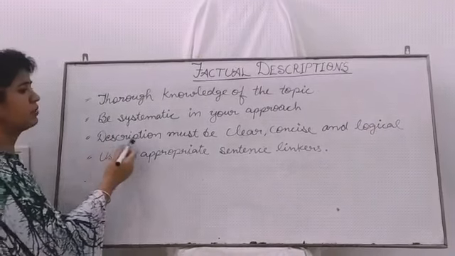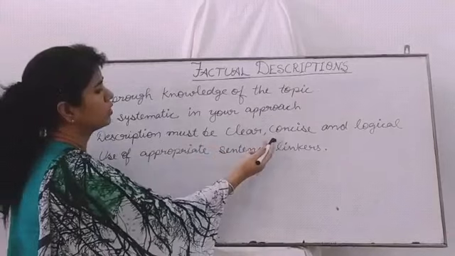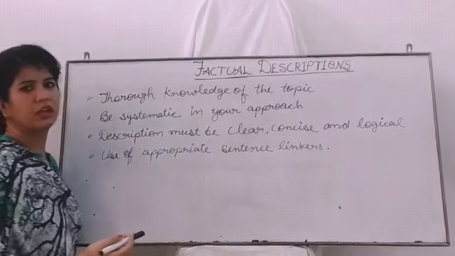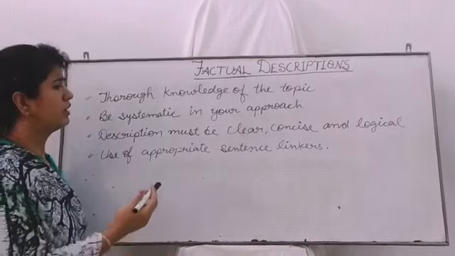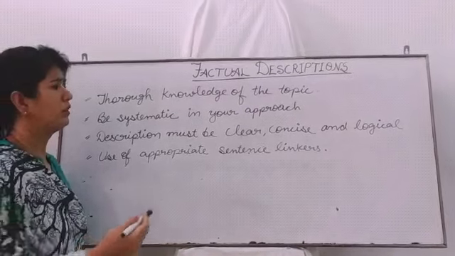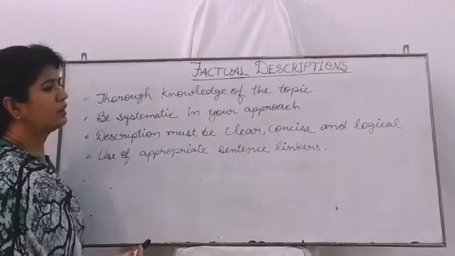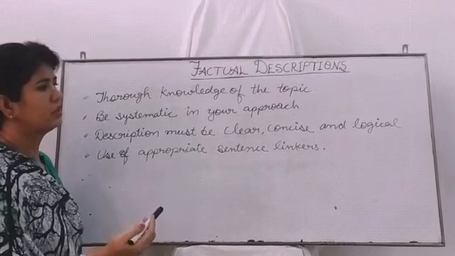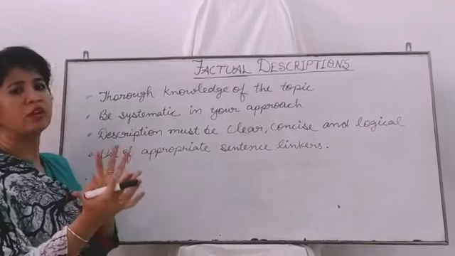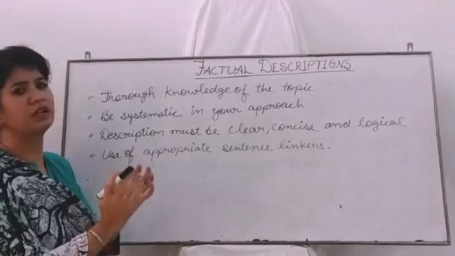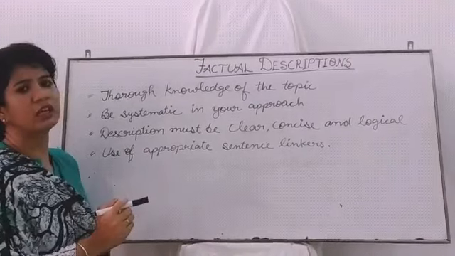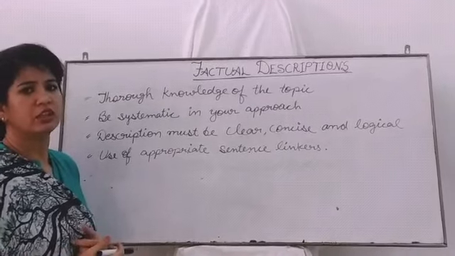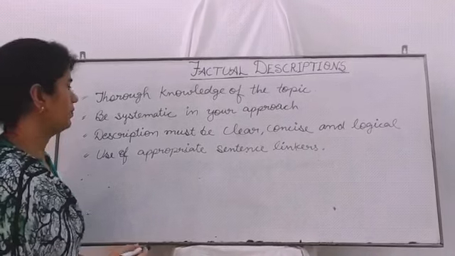Then description must be clear, concise and logical. It should be clear. The reader should understand what is written in it, and concise, more things in short form, and logical. There must be a logic while writing that topic.